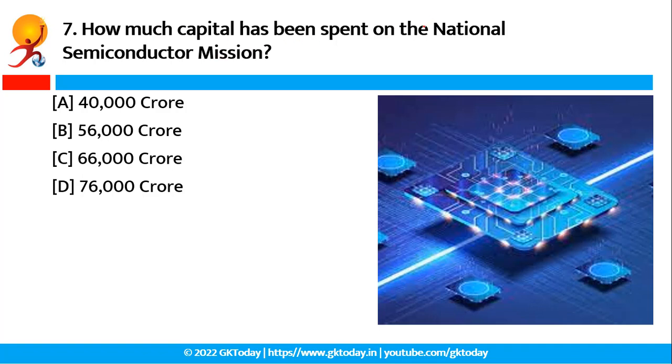How much capital has been spent on the National Semiconductor Mission? The correct answer of this question is option D, that is 76,000 crore. The finance minister met the Silicon Valley giants in pursuit of attracting investment in the semiconductor sector. Pushing the National Semiconductor Mission, which has an outlay of 76,000 crore rupees, various departments assured them of reviving the ecosystem for semiconductor manufacturing. The finance minister also made them aware of the performance-linked investment. The performance-linked investment will give the required push to interest in manufacturing semiconductors.